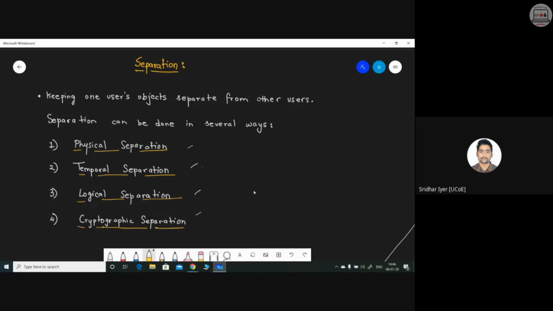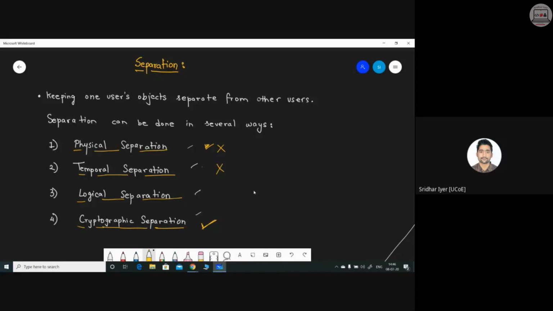This is very much used in real times because it doesn't need any extra hardware, because in physical separation we need to replicate our hardware. So that problem is not present over here. That is being solved. Similarly, you don't need any concept of temporal separation because you don't need to wait 30 minutes for user A to complete its process and then start your process. You can work at any time provided you have access to the encryption key. Similarly, logical separation and cryptographic separation, in fact, don't have any coinciding activities.